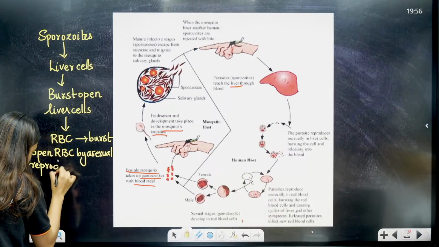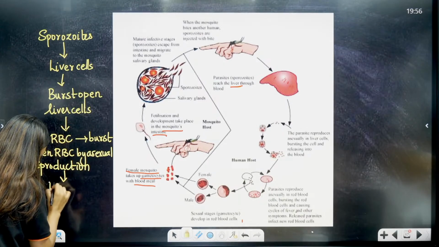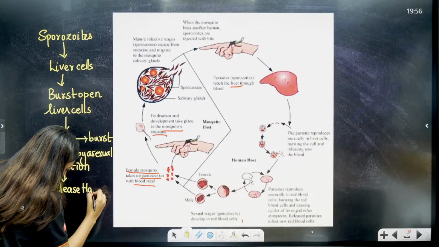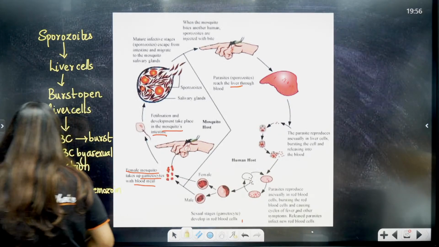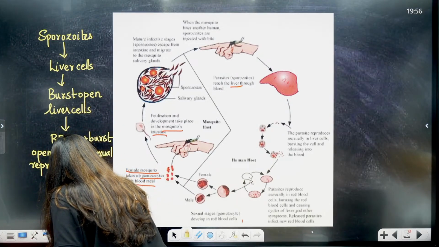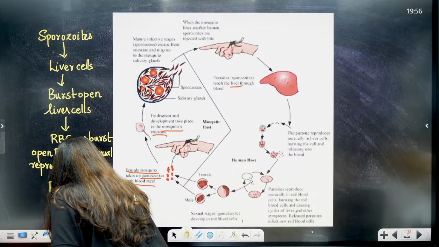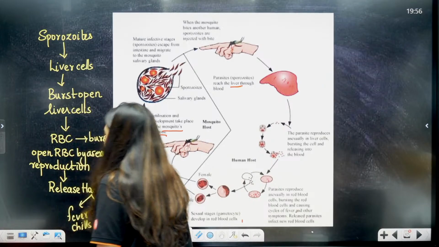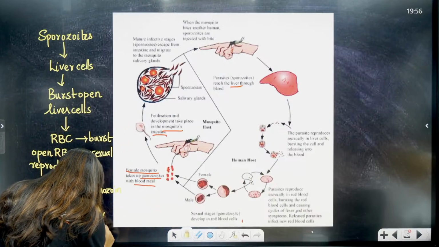Asexual reproduction leading to the release of hemozoin. Students, no grammar in this, only flowchart is there. Leading to the release of hemozoin, and this hemozoin causes the fever and chills in a person who has malaria. Okay, fever and chills, and they will also help in the sexual stage, that is in the formation of the gametes.